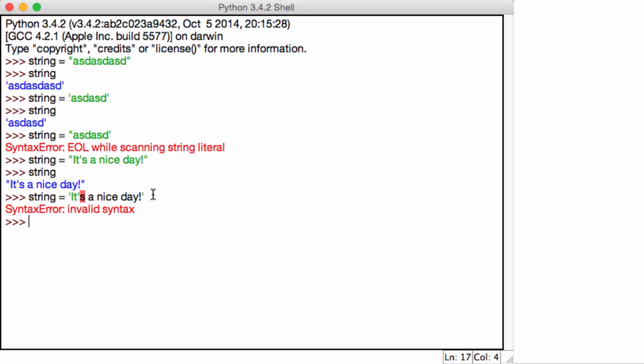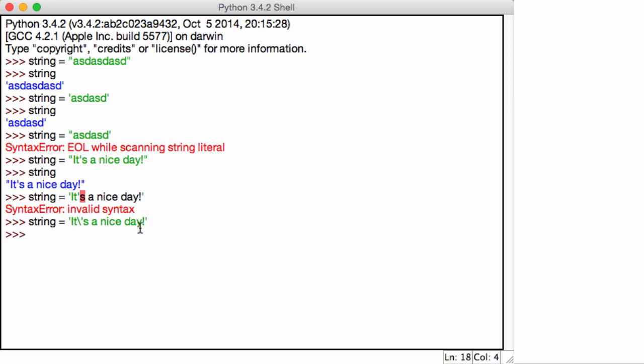Let's bring this line in again. To make sure that Python doesn't consider an apostrophe as a string quotation mark and instead as an English apostrophe, what you can do is put a backslash in front of the apostrophe. All this backslash does is say, hey Python, this is part of the statement, don't count this as the end of the string.